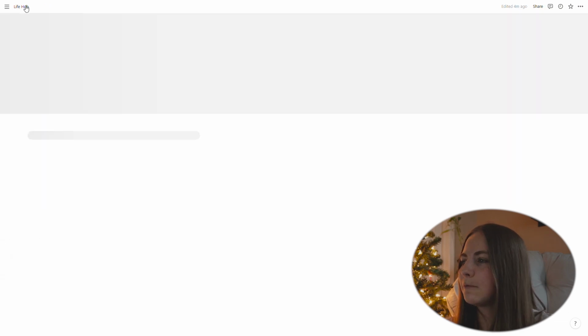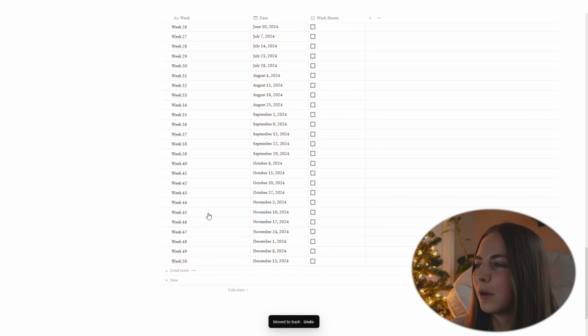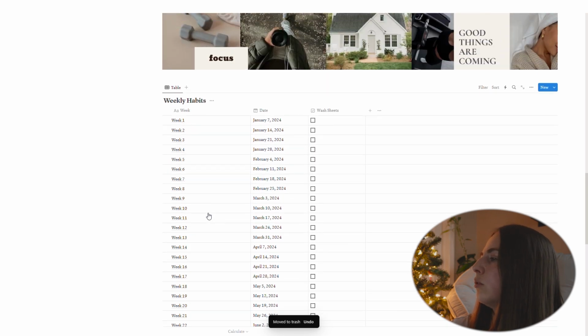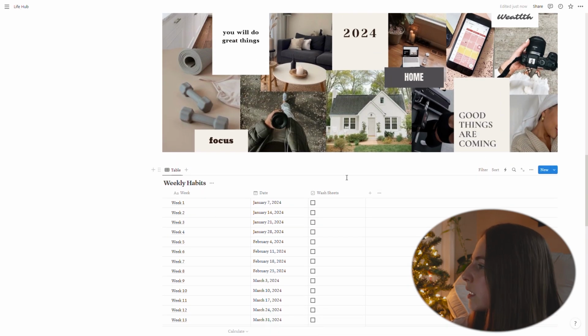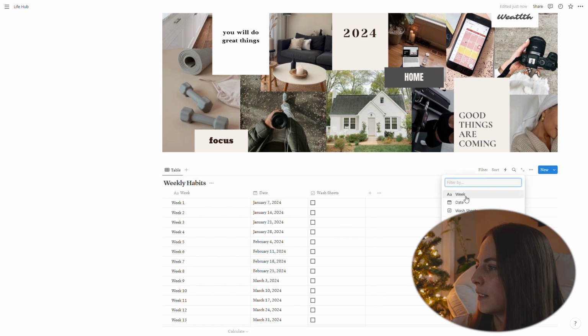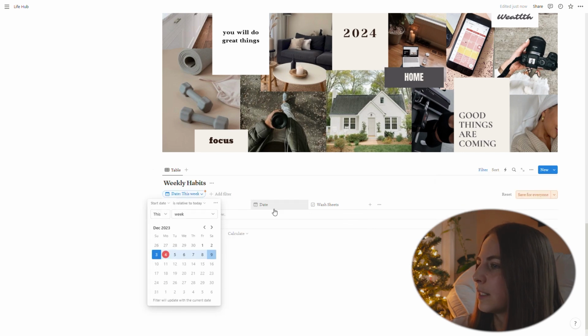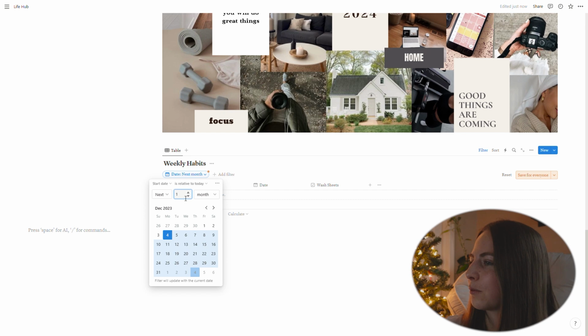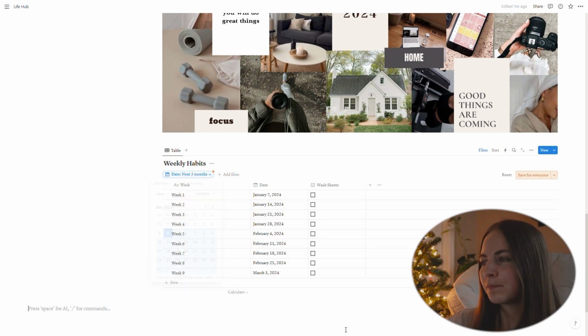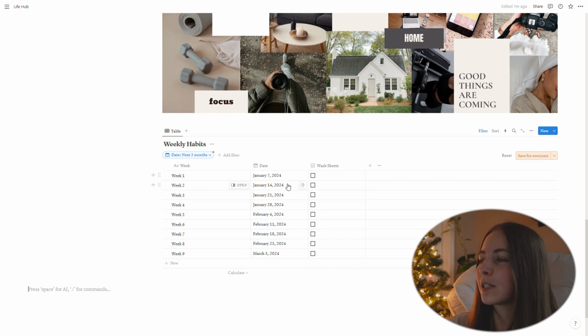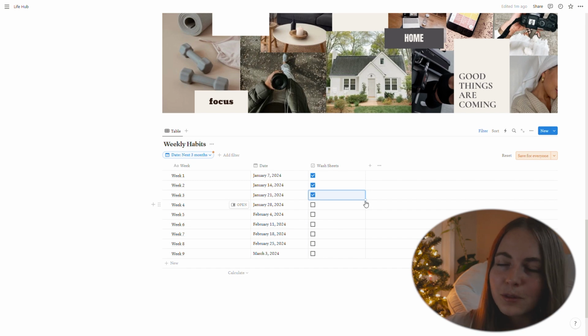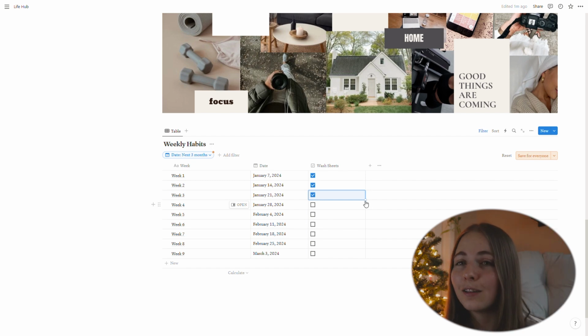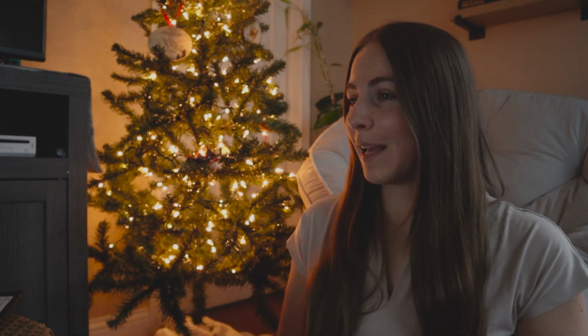While that is loading, okay, so obviously I do not want to see all 52 weeks of the year all at once. So I'm gonna go ahead and filter this and say that I only want to see the next 3 months, just to show you guys. And you can see here that it pulls up every single date, and then you can say that you washed the sheets this day, this day, this day, all through the weeks of the year, and then you can keep track of your weekly habits. And that is pretty much my Notion template.